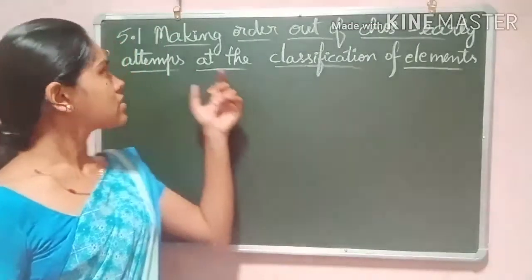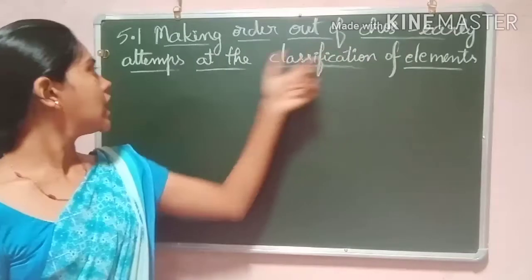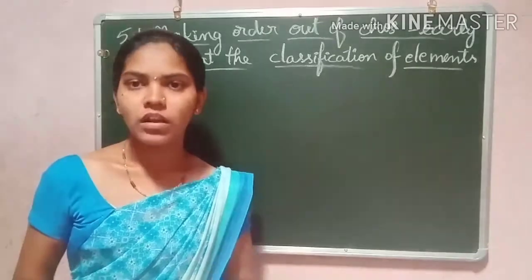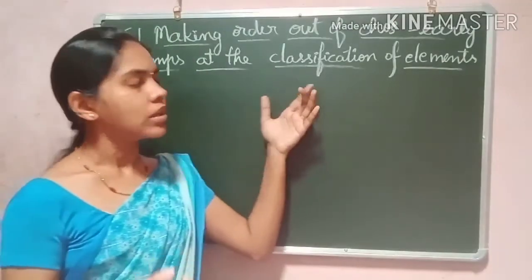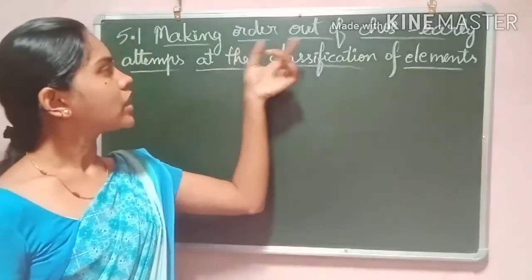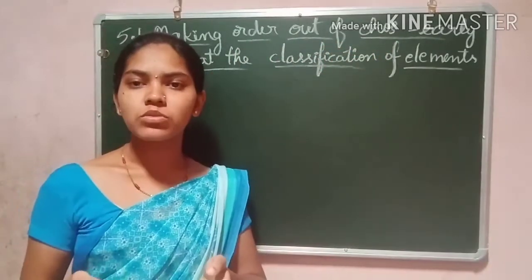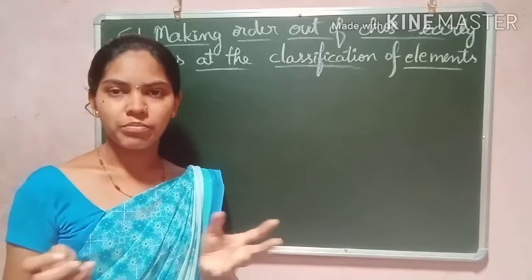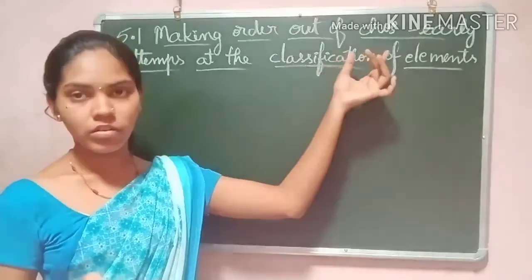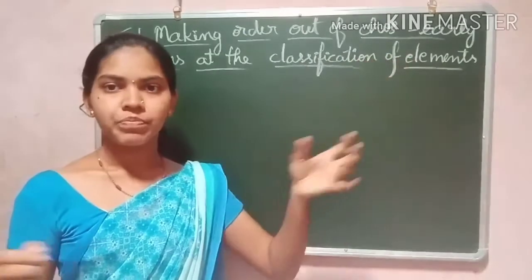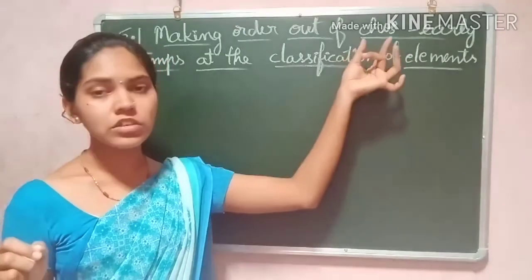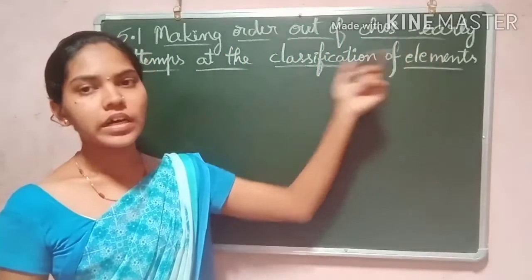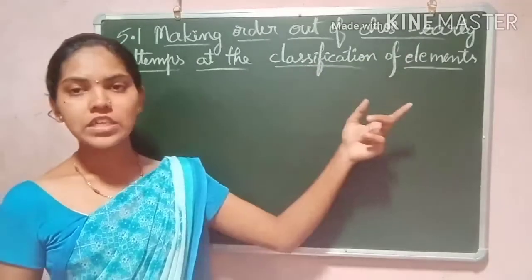First let me discuss making order out of chaos, early attempts at the classification of elements. How did they try to classify these elements in the beginning? Making order out of chaos means what? The disorder. It is a mixture, a clumsy way. So chaos means the disorderliness of the elements. So, making order out of chaos: early attempts at the classification of elements.